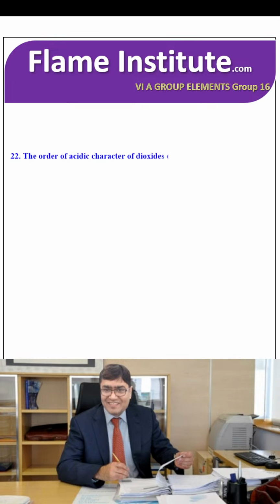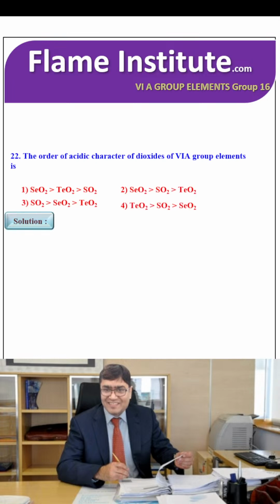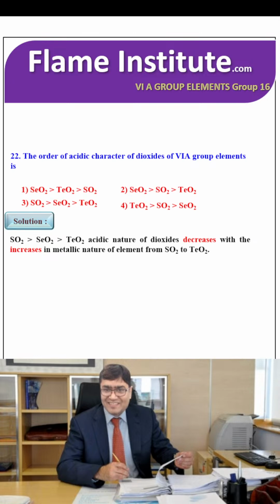The order of acidic character of dioxides of 6A group elements is SO2 greater than SeO2 greater than TeO2. Acidic nature of dioxides decreases with increase in metallic nature of the element from SO2 to TeO2. So that's why the third option is the right option.